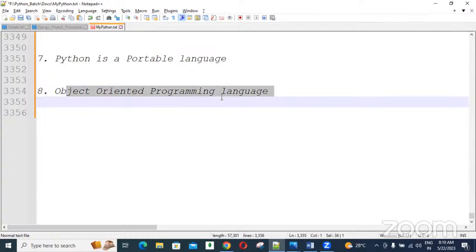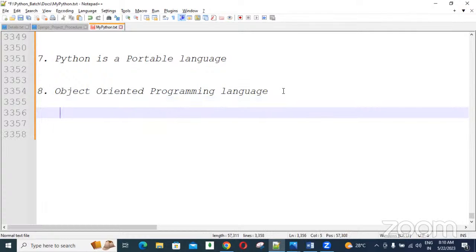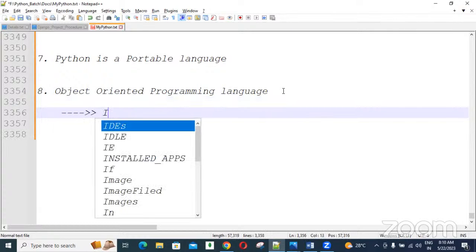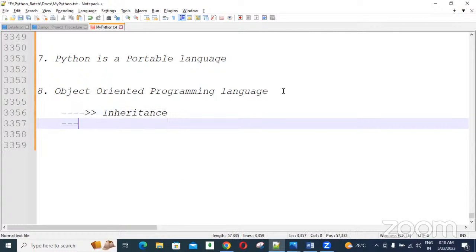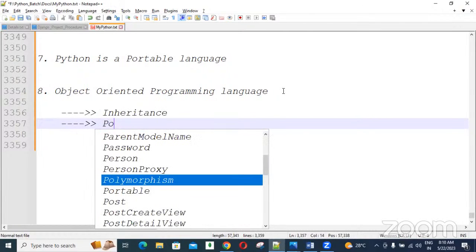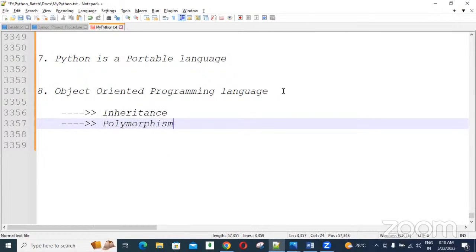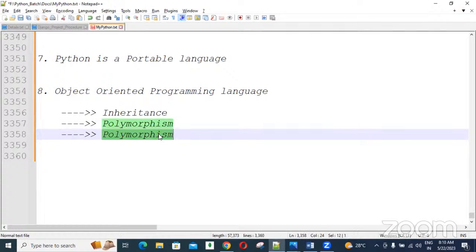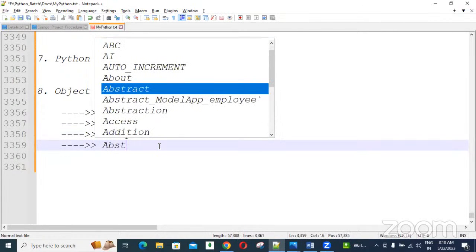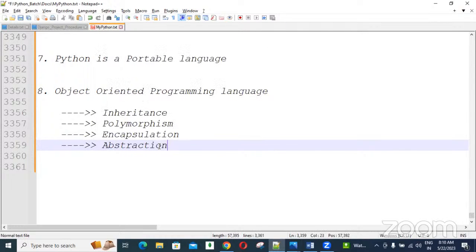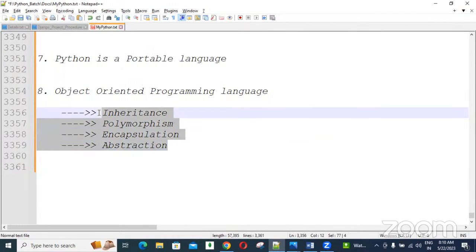And also this object-oriented language providing some principles, having some principles. So those principles majorly four there, guys. Four principles there. One is the inheritance principle there. And another one is the polymorphism there. And another one is encapsulation there, and another one is abstraction. Abstraction is there, guys. So these four principles are called OOPS principles.